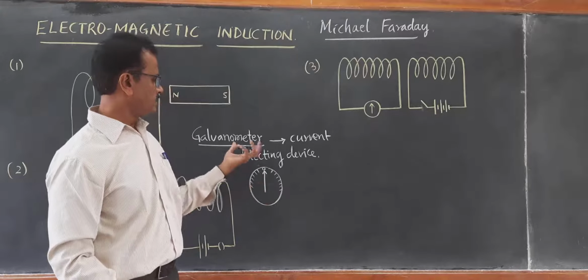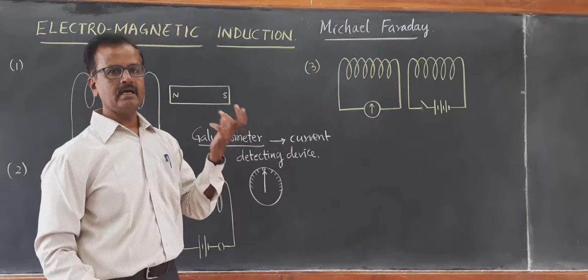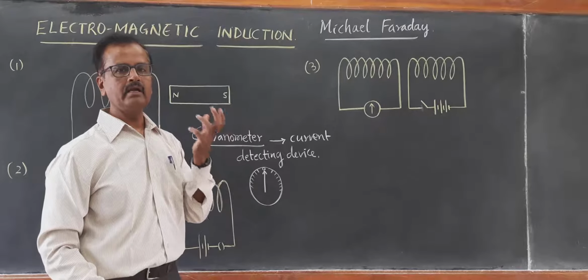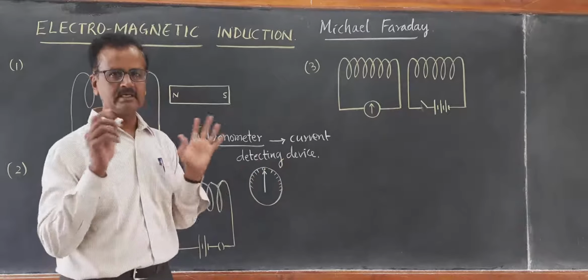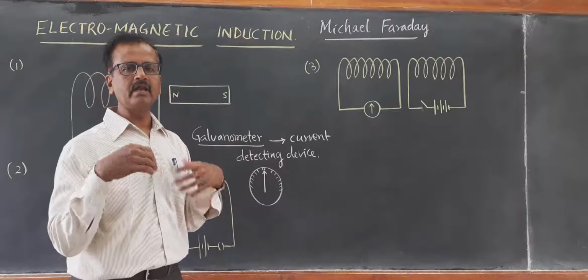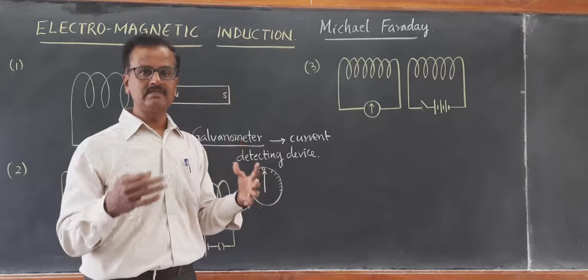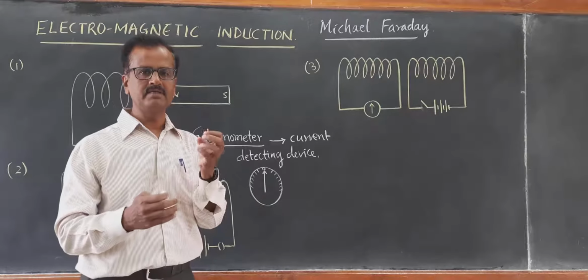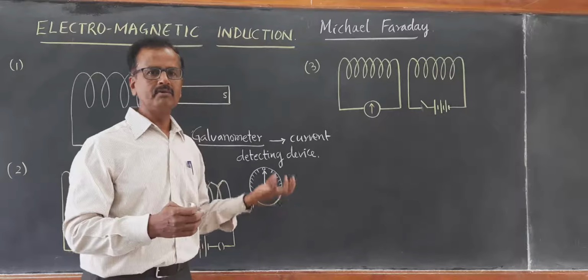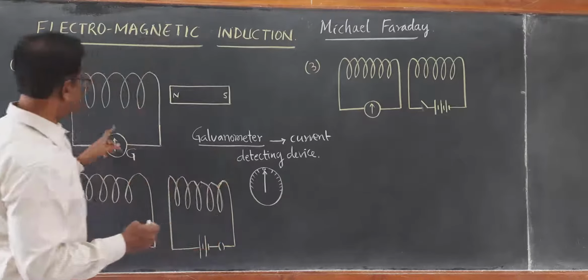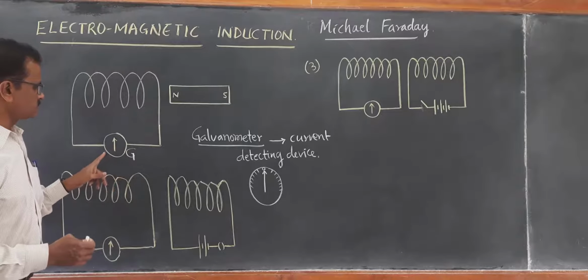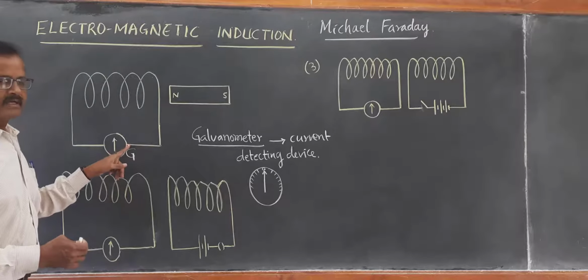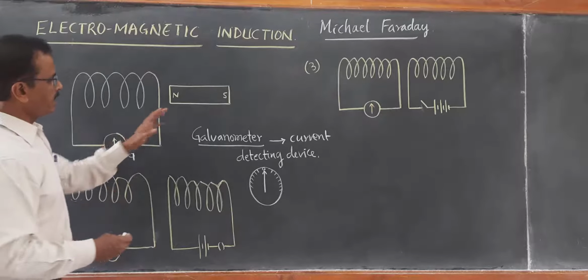That is how the galvanometer acts as a sensitive current detecting device. It just detects. It cannot tell us how much the current is. It will just detect the current, even if it is a minute current. So, a coil is connected to a galvanometer. Both free ends of the coil are connected to the galvanometer, and here is a magnet.